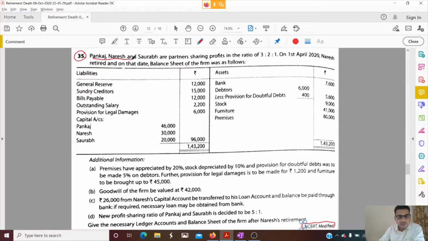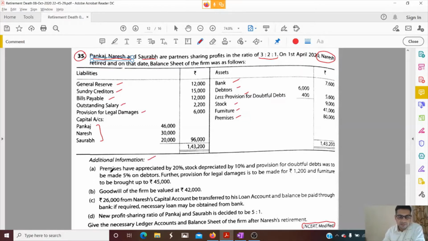Pankaj, Naresh and Saurabh are partners sharing profits in the ratio of 3 is to 2 is to 1. On 1st April 2020, Naresh retired. Who retired? Naresh retired. At that time, general reserve, creditors, bills payable, outstanding salary, provision for legal damages and capital points are given. Bank, debtors, provision, stock, furniture and premises are given, dear children. And some additional information is also given.